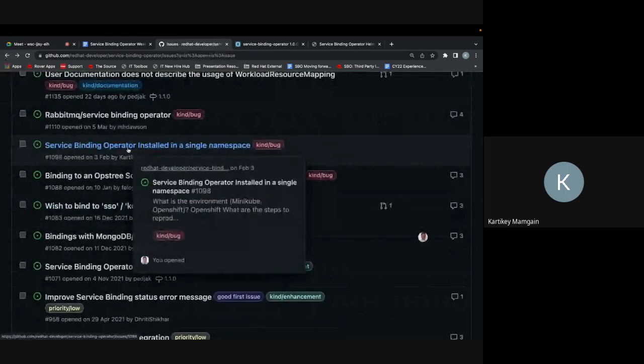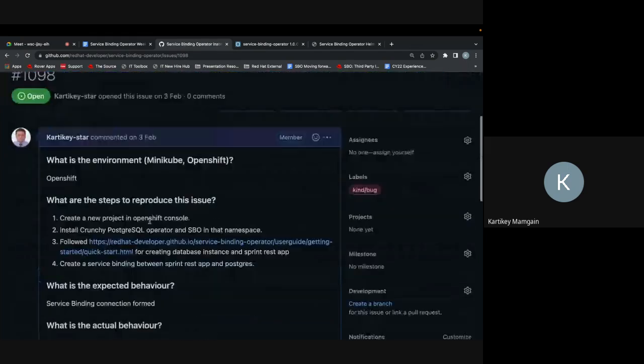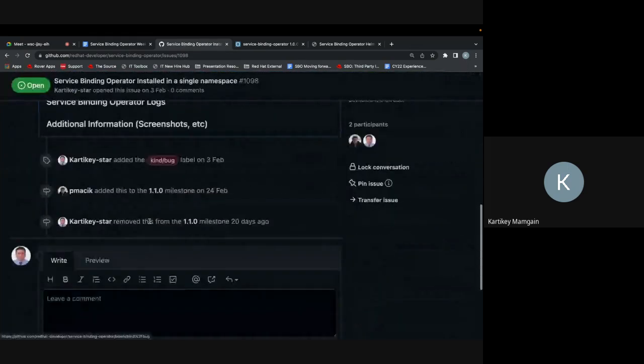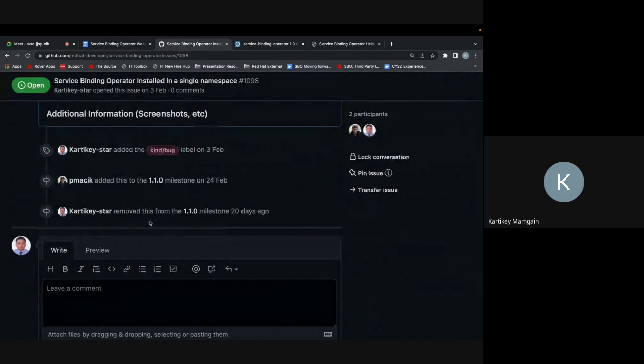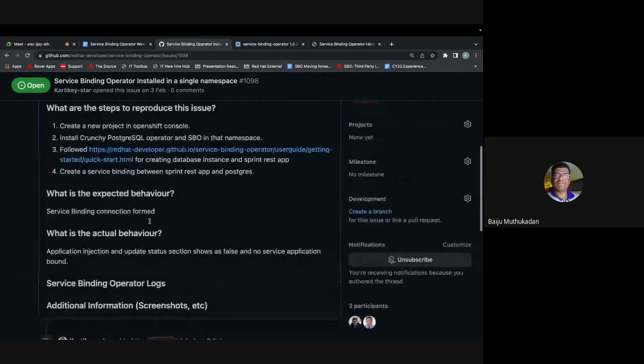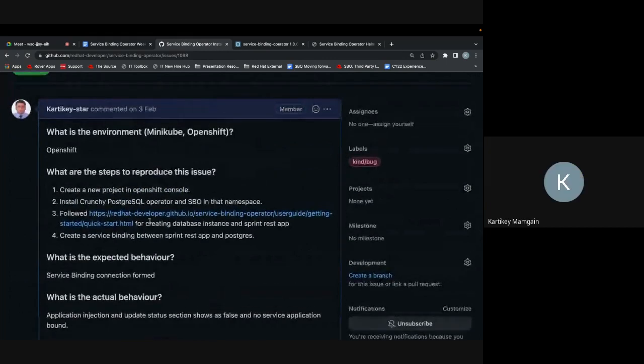The other one, yeah, this was opened by me. I think this is good to be closed, because we expect the user to install it in a particular namespace, and that is the behavior we want, right? So I think this can be closed if everyone agrees to that. I mean, it is possible now, we do have a solution for it.